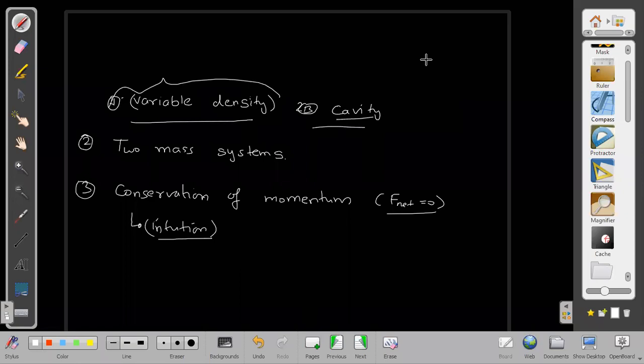The only difference between variable density and non-variable density will be that in variable density, I cannot take rho or sigma outside the integration. I have to put the values first and then only solve the integration. I will take some examples of it.